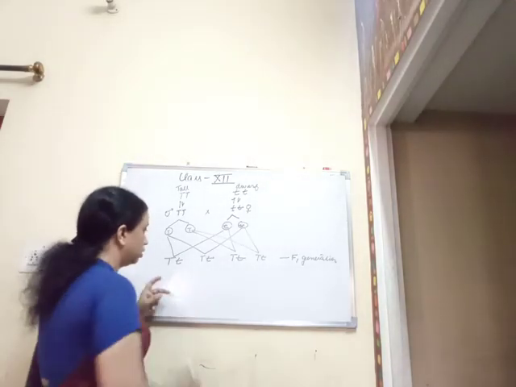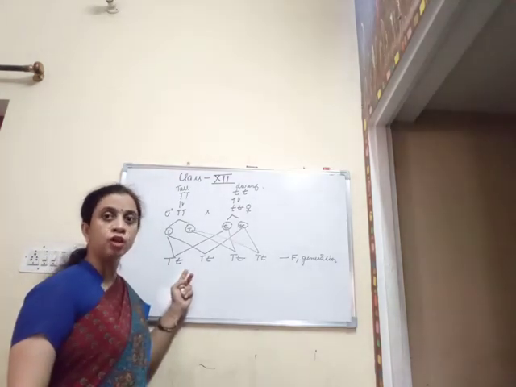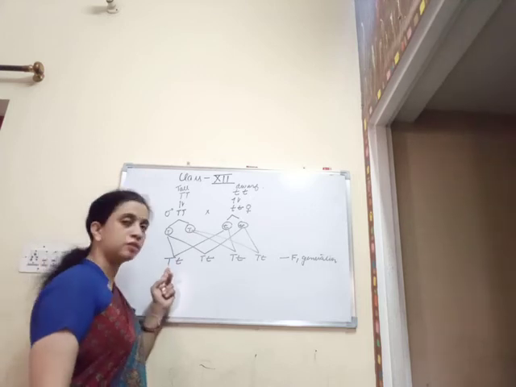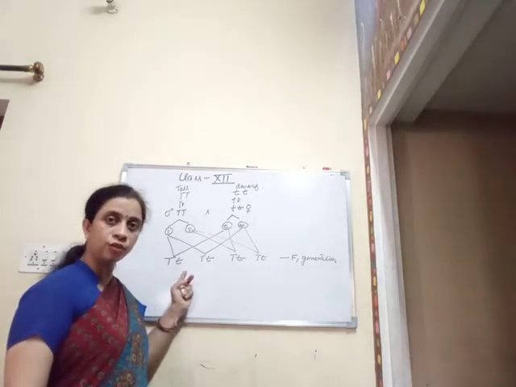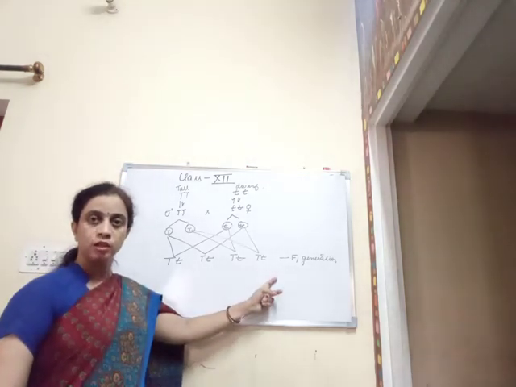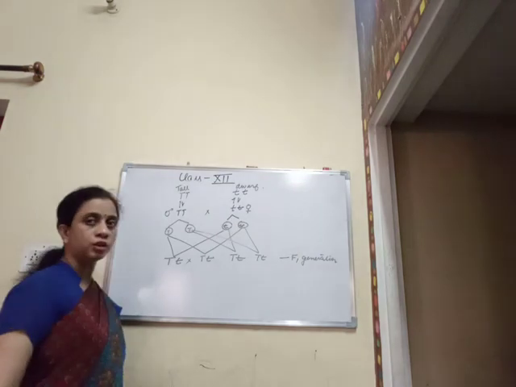So here, the genes that are present in every progeny are of heterologous form, that is one is capital T and the other is small t: capital T, small t, capital T, small t, capital T, small t. So again he made a cross between these progenies.